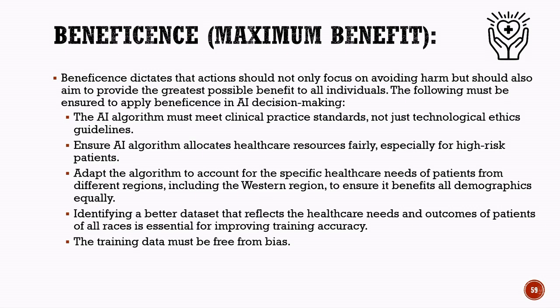Using better and more representative datasets is also essential for improving the accuracy and fairness of AI predictions. The training data should reflect the healthcare needs and outcomes of people from all backgrounds and communities. Most importantly, the training data must remain free from bias so that the AI system benefits everyone equally and supports ethical healthcare practices.